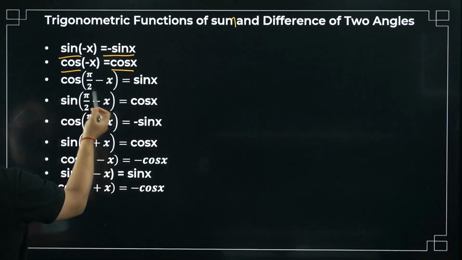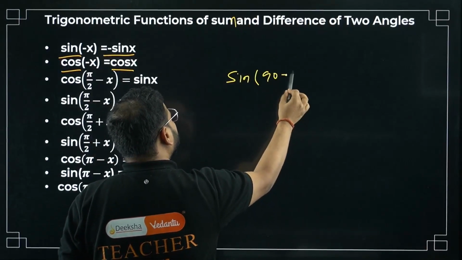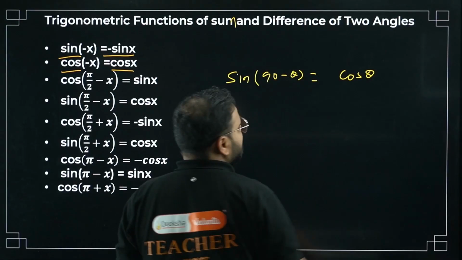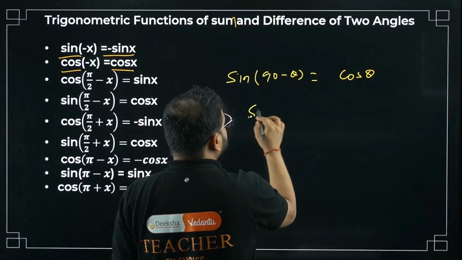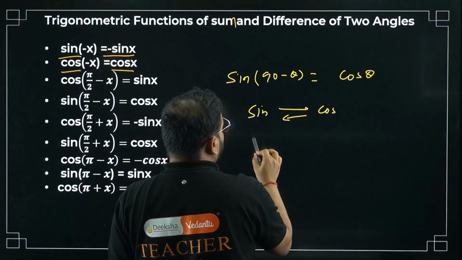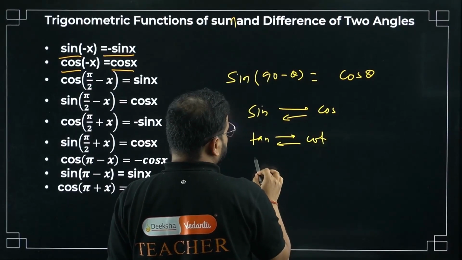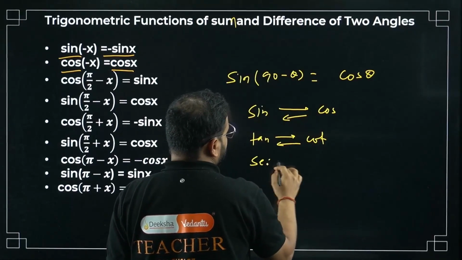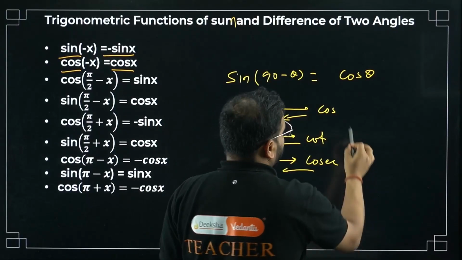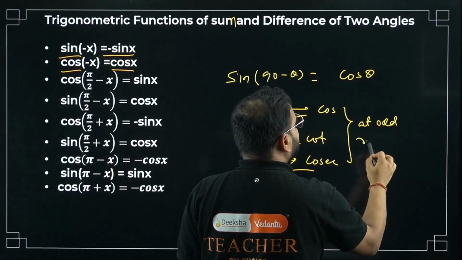Over here, bacha, whenever you have 90 minus theta, whether it is sine, cos, anything, sine will become cos, and angle will remain same. Check this out. How, sir? I'll show you. Sine will become cos and cos will become sine. You also have tan will become cot, cot will become tan, and sec will become cosec, and cosec will become sec.